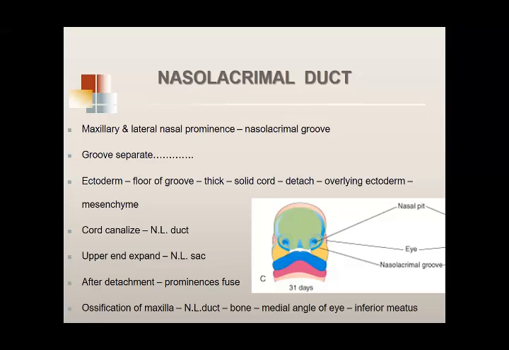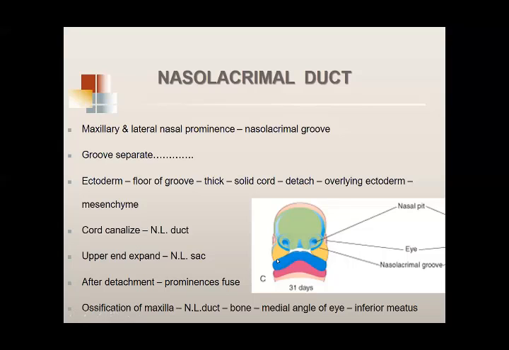This is the lateral nasal prominence, this is the maxillary prominence. So between the lateral nasal prominence and the maxillary prominence, this area goes into depression. This area is depressed and it forms the nasolacrimal groove. Okay? This groove separates the maxillary prominence from the lateral nasal prominence.